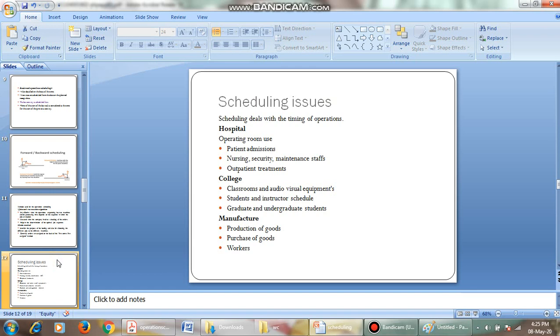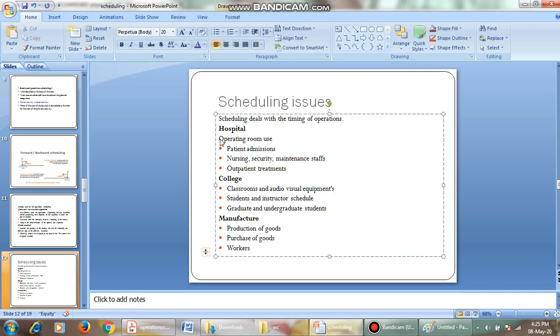Here we'll discuss some of the issues in different operations. First one is the hospital. The issues are hospital room usage. Consider that in a hospital there are five operation theaters. How are they to be utilized?